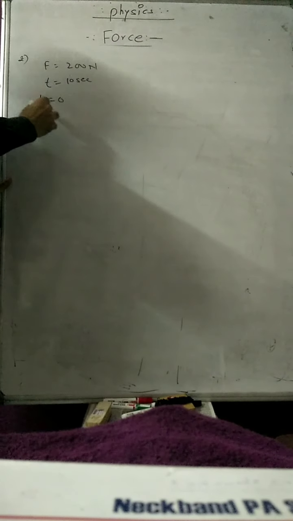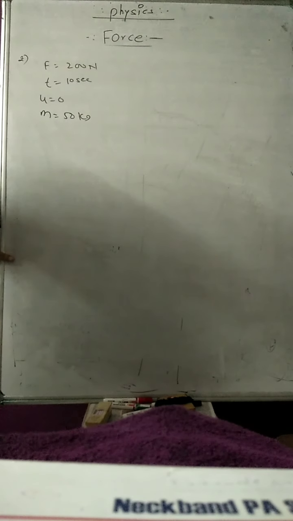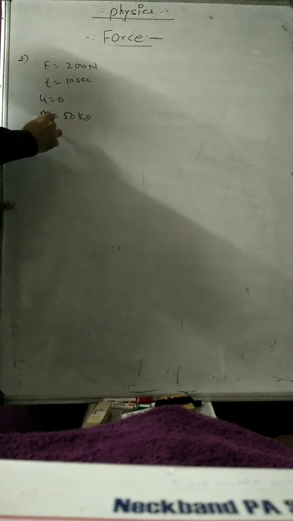Then the question is to find the acceleration produced on that body.